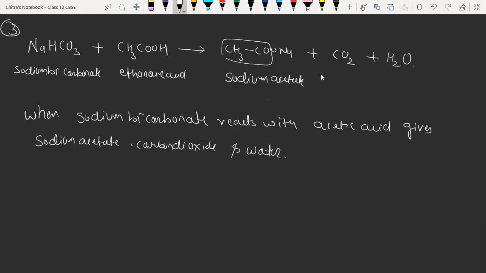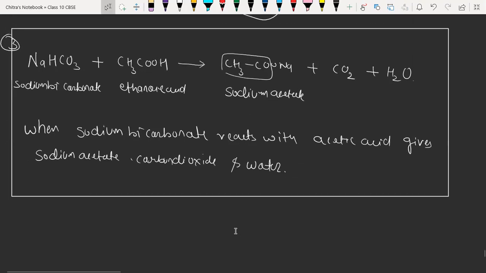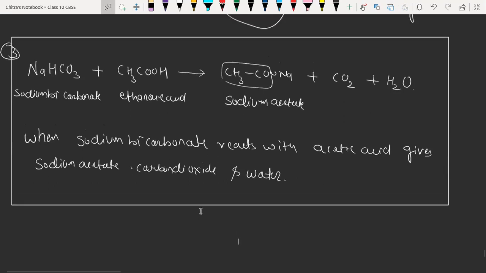Okay, so this is one more reaction that we have completed for ethanoic acid. One more example you can write over here or take a screenshot of it. Everyone done? Yes, sir. Now any doubt, beta?